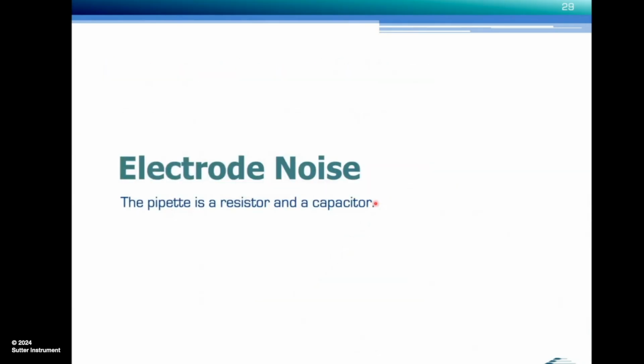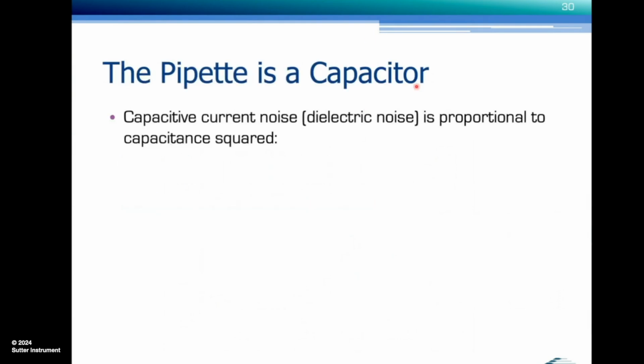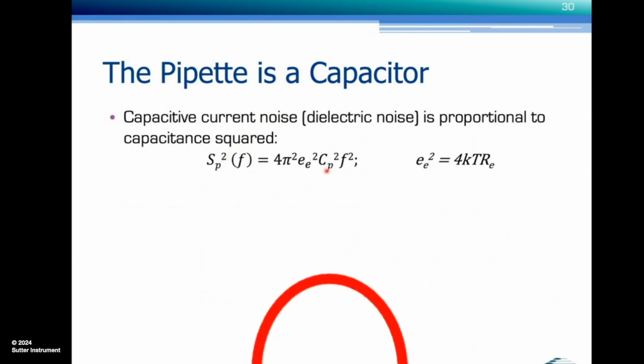Let's take a look at electrode noise. The electrode is both a resistor and a capacitor. Let's first look at how the pipette is a capacitor and creates capacitive current noise, and that is proportional to the square of the capacitance. Here is the formula that describes the power spectral density, and here's the capacitance that goes into it squared. And that's the important thing that we need to remember. Capacitance determines the capacitive, the dielectric noise. The resistance also does. That's the electrode voltage noise here. We'll look at that when we look at how the pipette is a resistor.